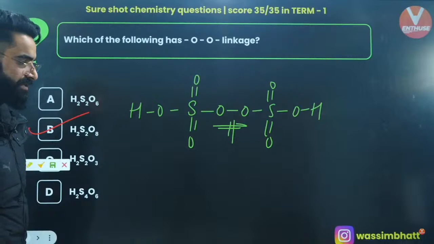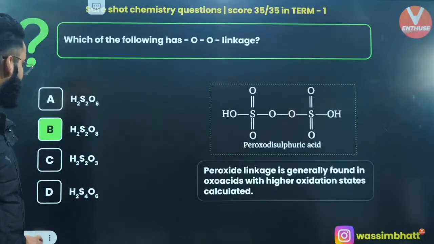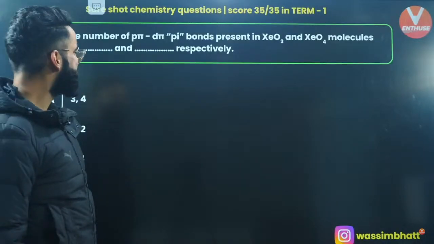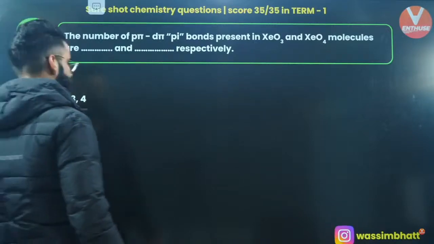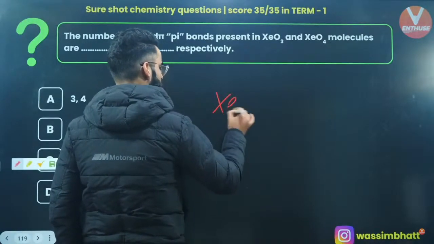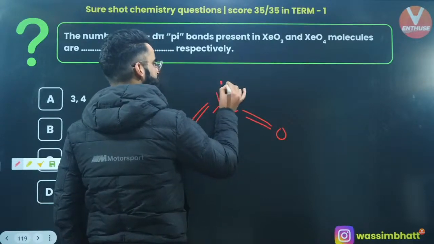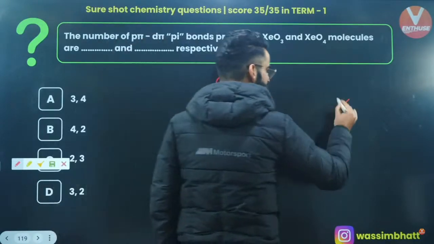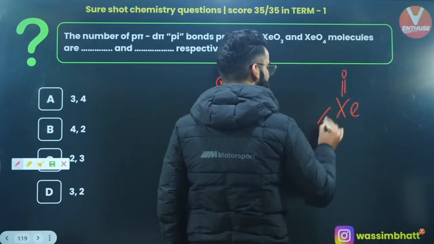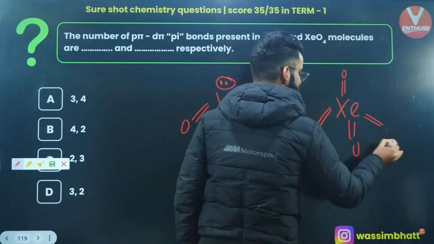Yes, Marshall's acid. Okay, moving on to one more. The number of p-pi d-pi bonds present in XeO3. If you remember the structure of XeO3, there are 3 double bonds like this, and there is a lone pair on xenon. In case of XeO4, what do we have? We have got 4 double bonds, correct?